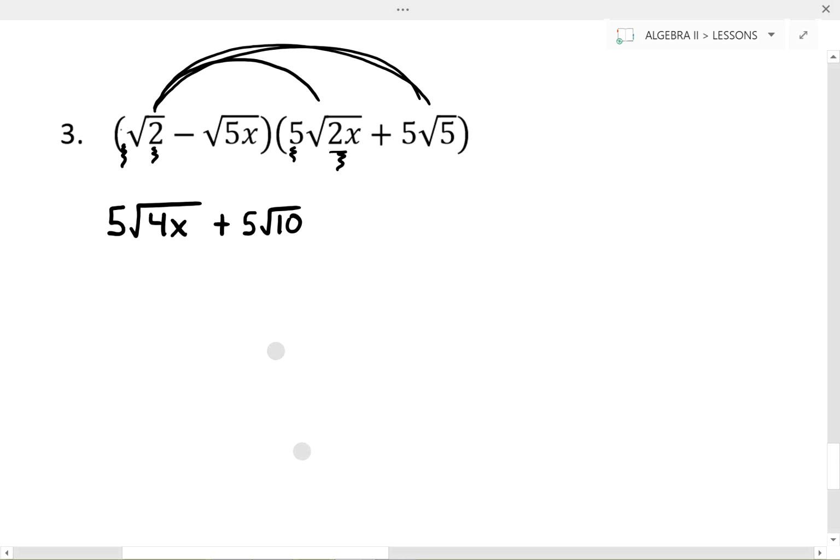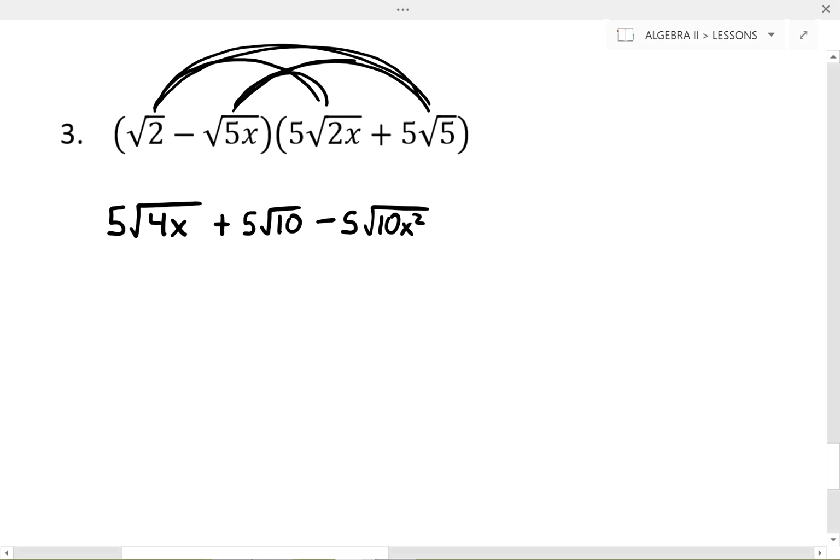The 5 out front is multiplied by the 1 out front here, and the 2 times 5 underneath the roots give us that root 10. Now I take my second term, that's the negative root 5x, and multiply it into each term. So negative root 5x times 5 root 2x gives us negative 5 times the square root of 10x squared. The negative 5 comes from the 5 and the negative 1. The 10x squared comes from the 5x and 2x multiplied together.